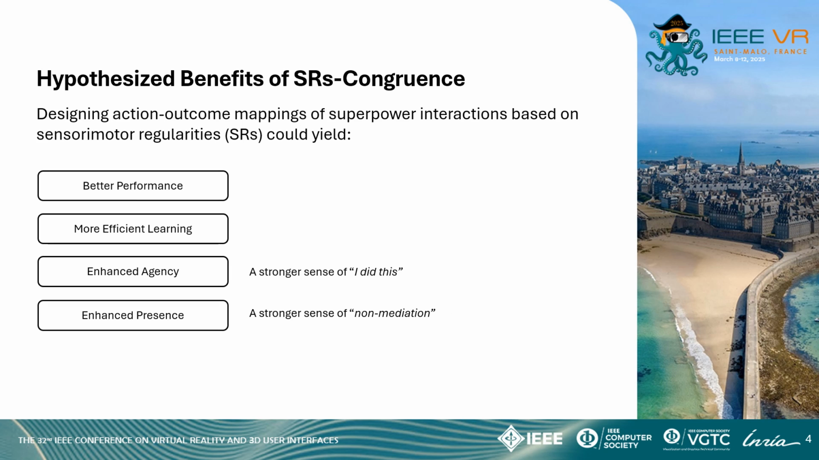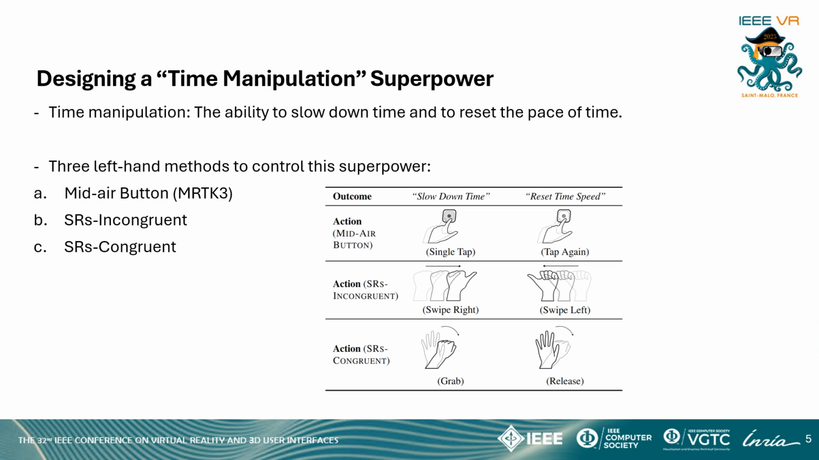We hypothesized that creating action-outcome mappings of superpower interactions based on these universal sensorimotor regularities could lead to better user performance, more efficient user learning, and a stronger sense of agency as well as presence. To investigate the hypothesized benefits of sensorimotor regularities, we chose an augmented superpower, the ability to control the pace of time, to be the investigation context. Specifically, users can perform one action to slow down time and perform another action to reset the pace of time.